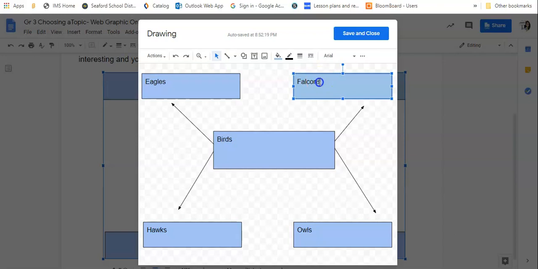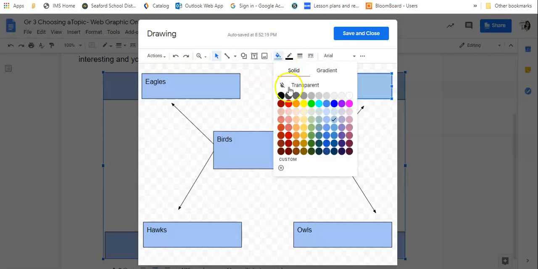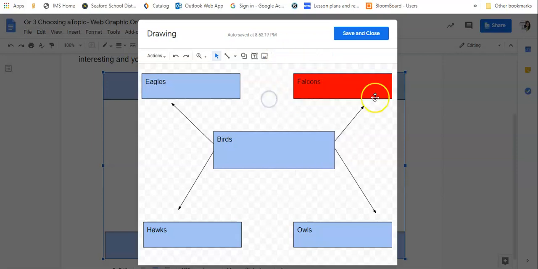So I would click behind it, drag my cursor, and let's see if we can change the color of it. We're going to change the fill color here. It says fill color, and we're going to make it red. So that will be your topic. That would show me that your topic has been chosen. After that, you're going to click save and close.